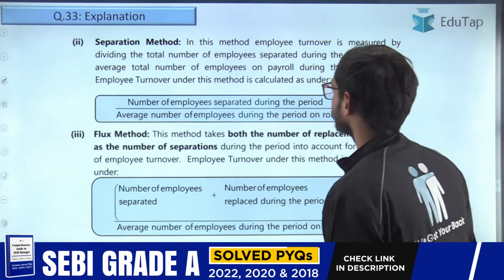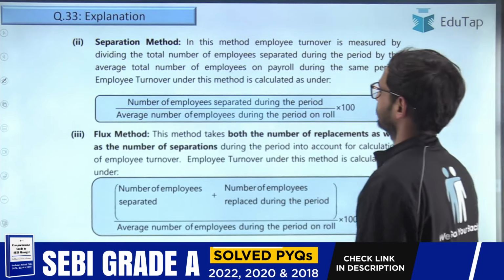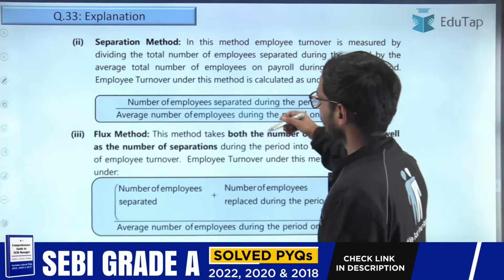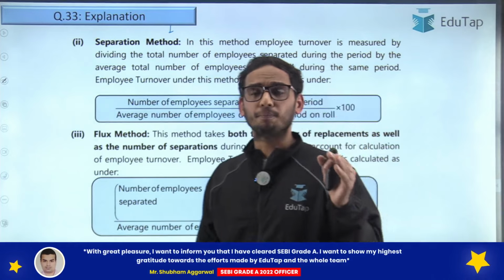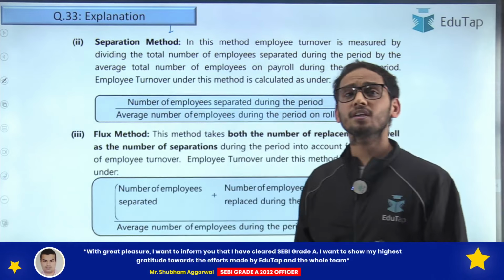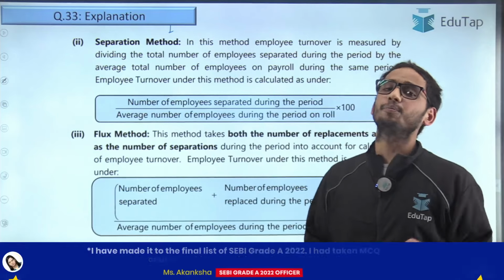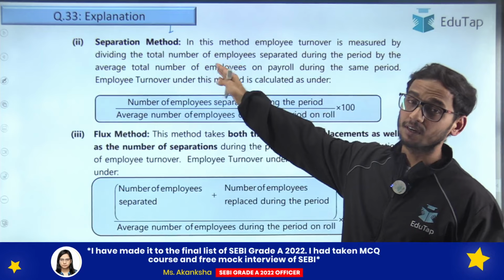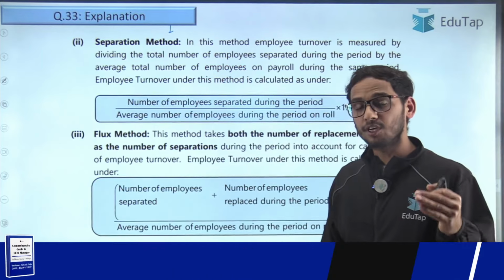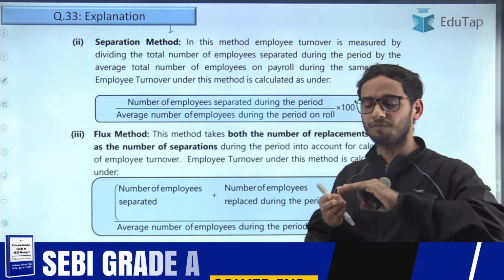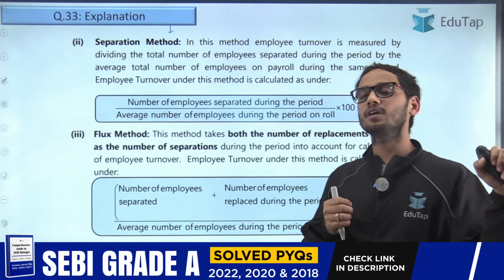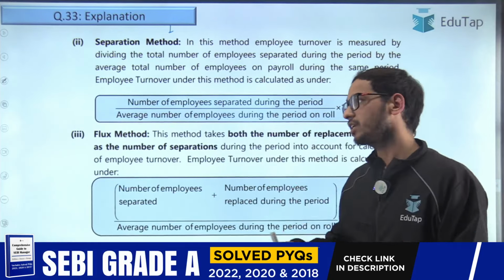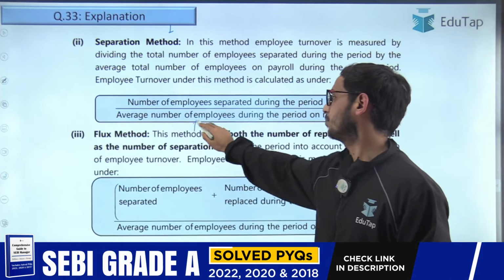The next method is the separation method. Now in this method, what is going to happen? You need to put the number of employees separated during the period. The method says separation method, right? So you need to take the number of employees who are separated from the employer or from the organization, and in the denominator it is going to be the same.